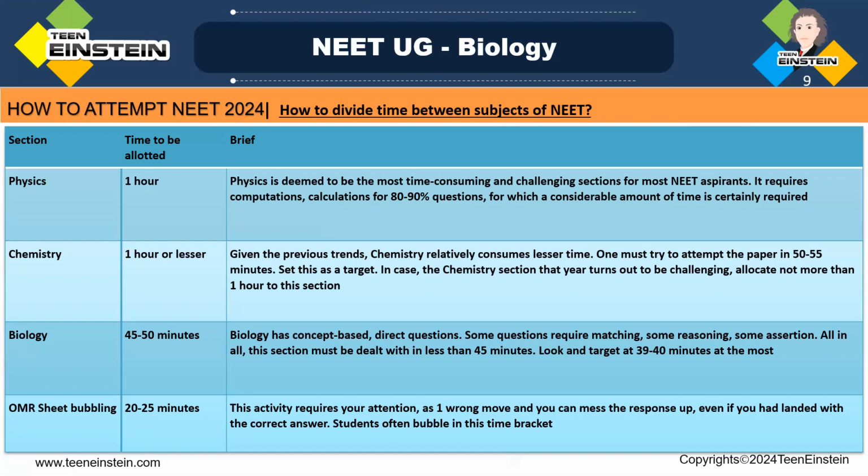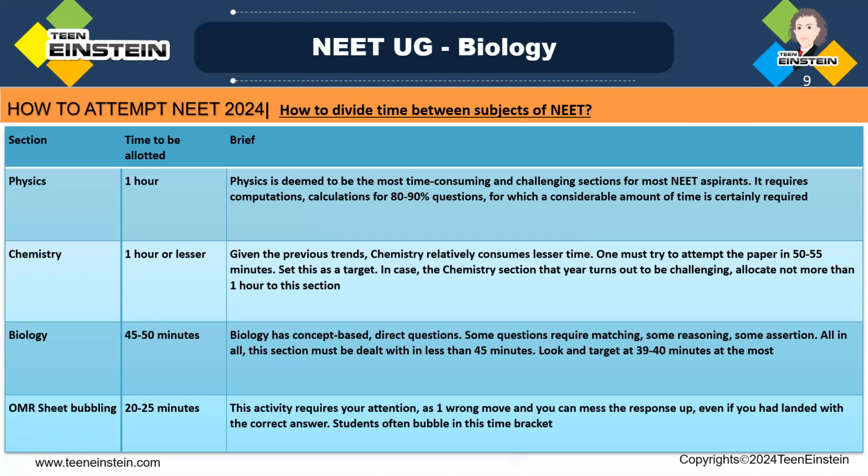Write only the clear questions, then go to the next section, chemistry. And there also, if you are a bit confused and clear with only a few questions, answer those questions and move to biology. Here, biology means there won't be many calculations. Almost all the questions will be concept based and direct.